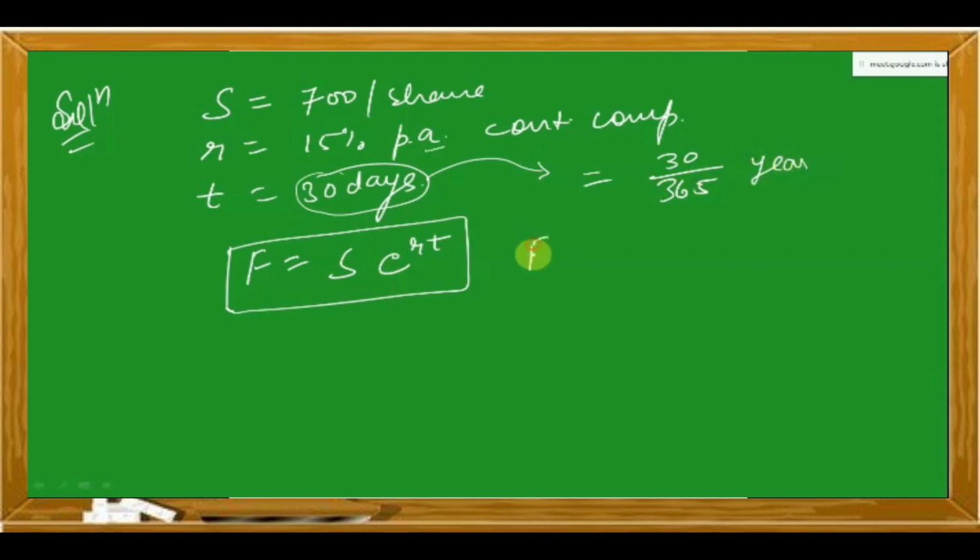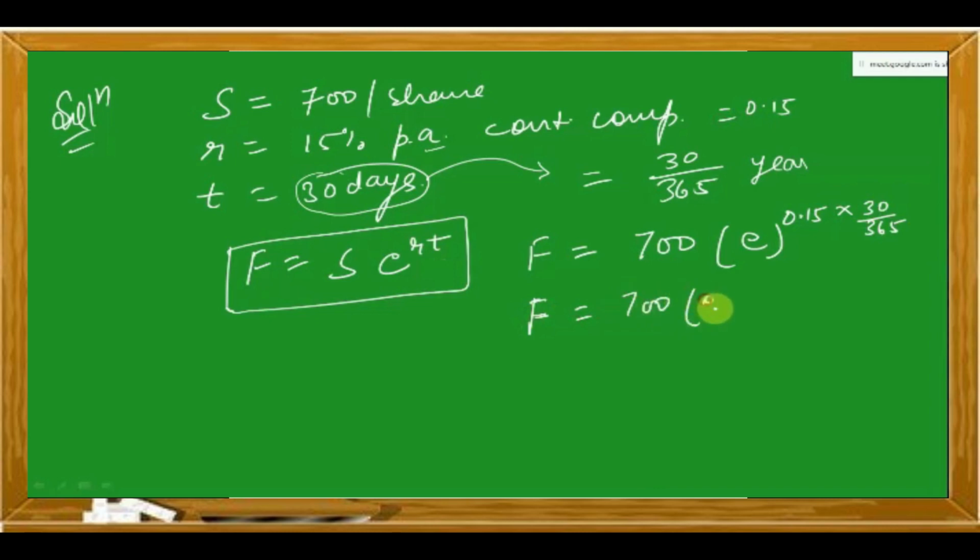So we'll put the values. F is equal to S, in place of S we write 700, multiplied by e to the power R, taking 0.15, multiplied by 30 by 365. F is equal to 700 multiplied by e to the power 0.12. Very good, this has come. Now we only need to calculate this e to the power this value, put it here, multiply with 700, and we will get our value.